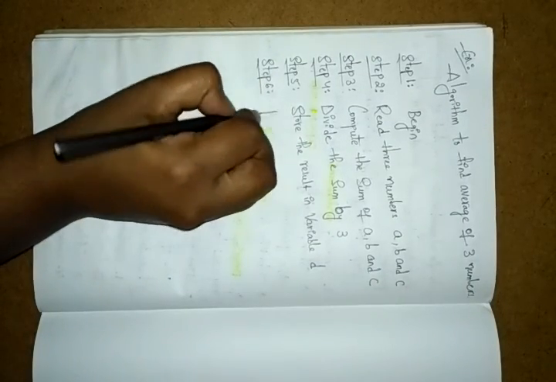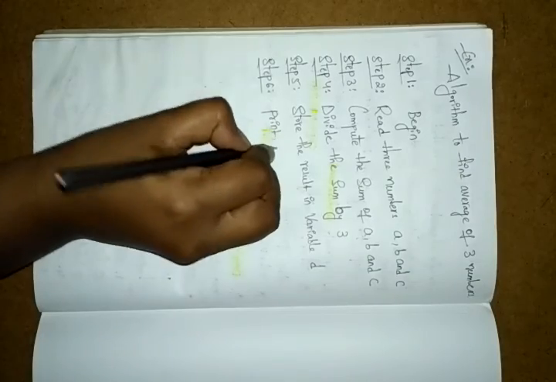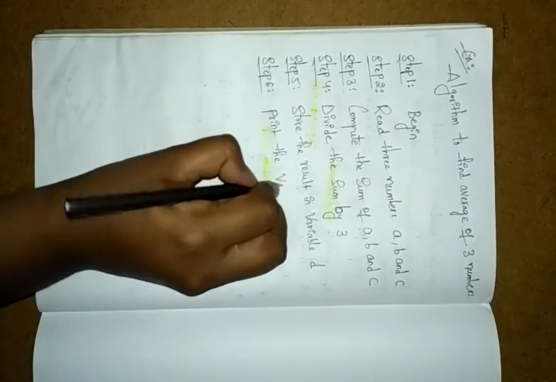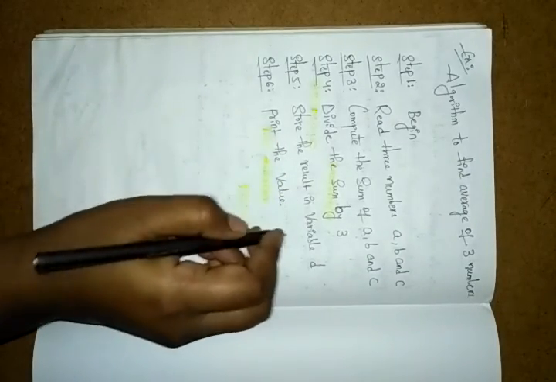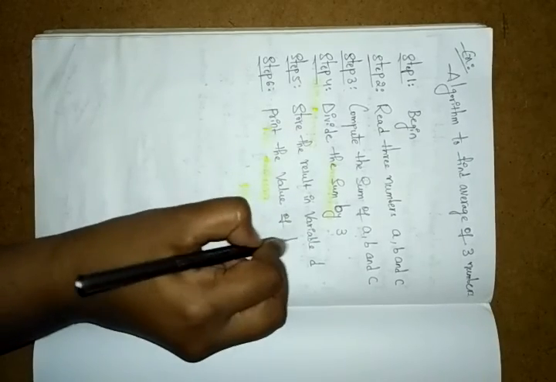Print the value. What value? Your D, whatever you stored in D. Here you got the 5, right? So 5 will be displayed on the output.